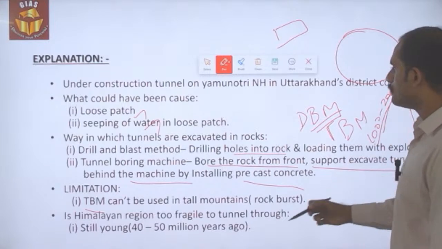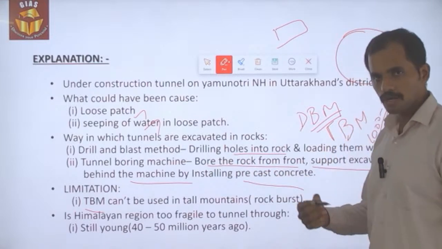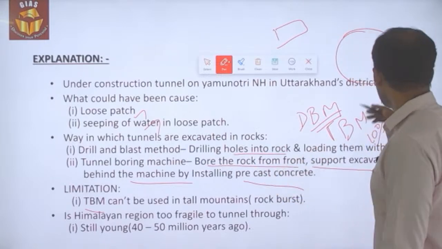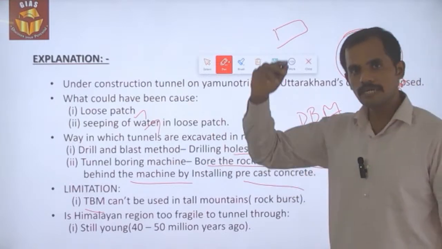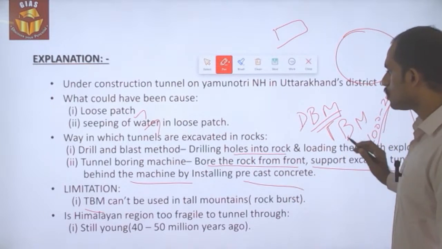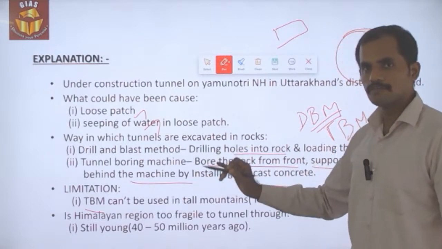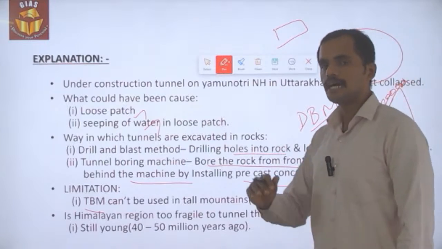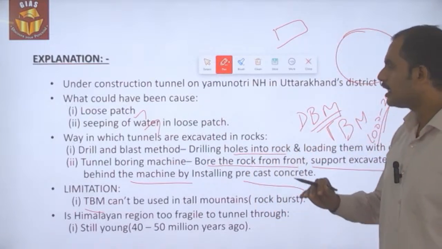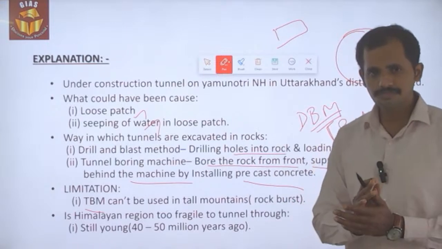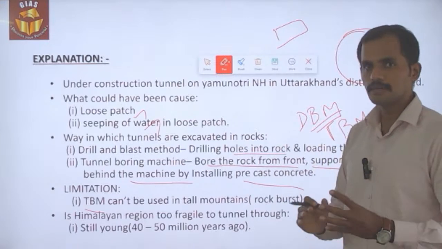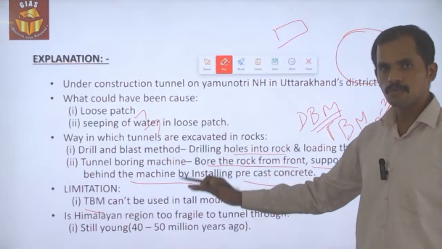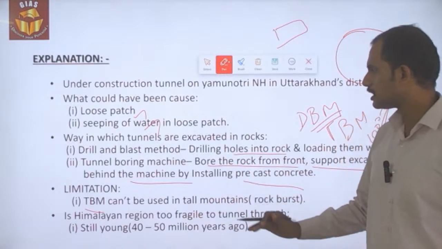So the tunnel with the help of a TBM machine could not be made, because it would not be able to withstand the pressure that is mounting from the top. That is the reason why the TBM machine can't be used in hilly areas, but in areas which have a lower level of height, like cities, suburban and other areas, the TBM machine could be used. For example, Mumbai Metro, Chennai Metro, etc.